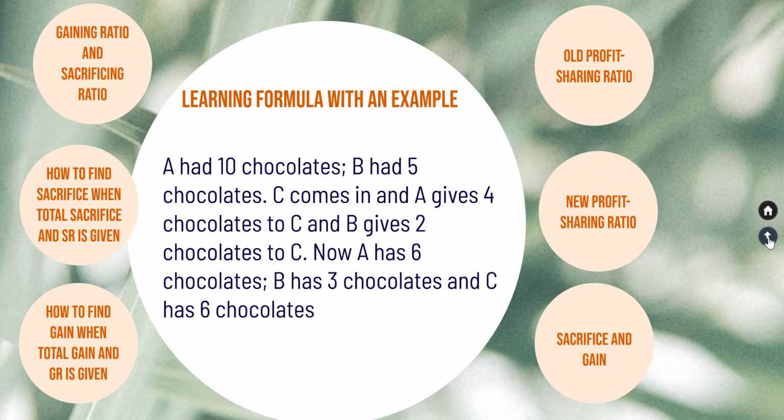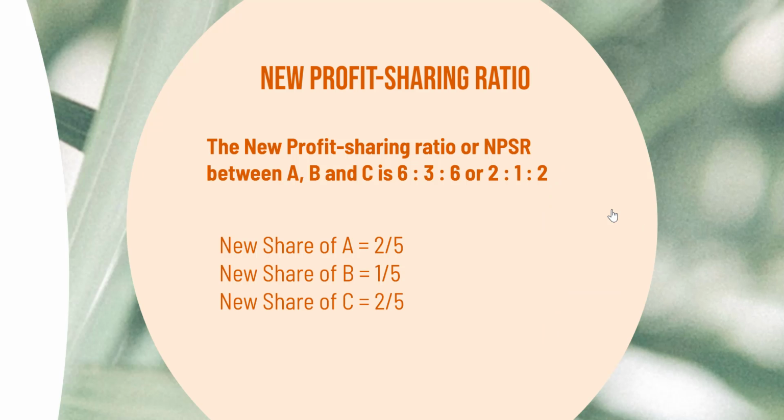Now the new share of A, B and C. A has 6 chocolates, B has 3 chocolates and C has 6 chocolates. Therefore, the new profit sharing ratio or NPSR between A, B and C is 6:3:6 or 2:1:2.